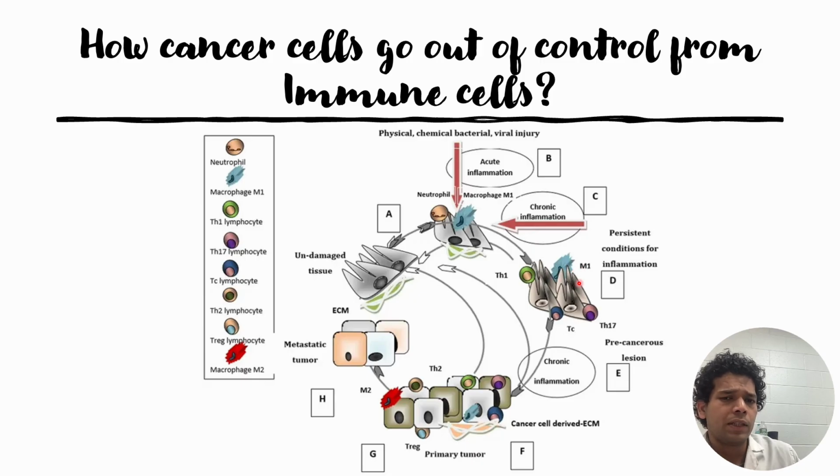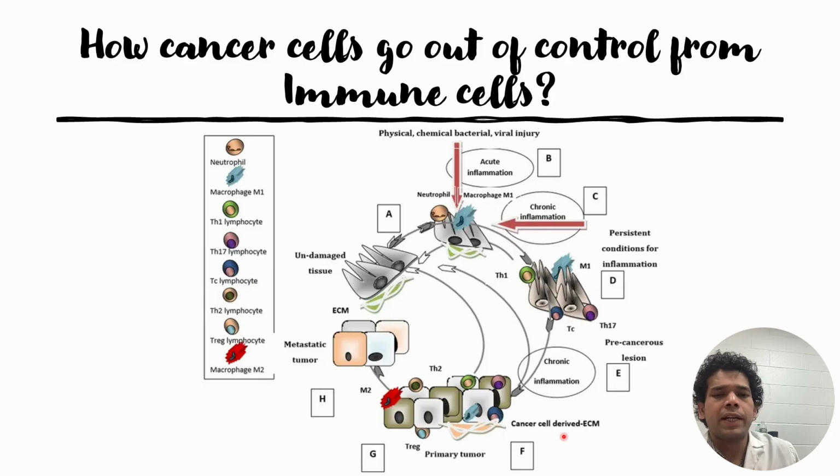So if the immune cells are not able to control this, and the chronic inflammation persists for a longer duration of time, then this might result in pre-cancerous lesions, and these pre-cancerous lesions will start influencing the neighboring extracellular matrix, and a cell-derived extracellular matrix will start to form. The role of this extracellular matrix is that it will attract more M2 type macrophages and Treg cells. The M2 type macrophages are macrophages which have tumor proliferation properties. They will help the tumor cells to proliferate.